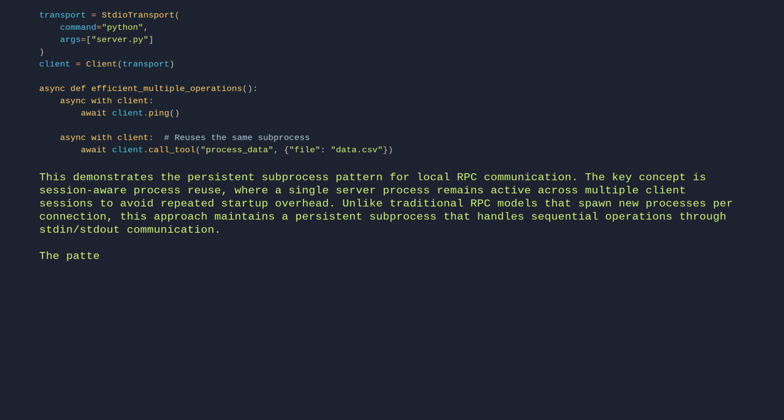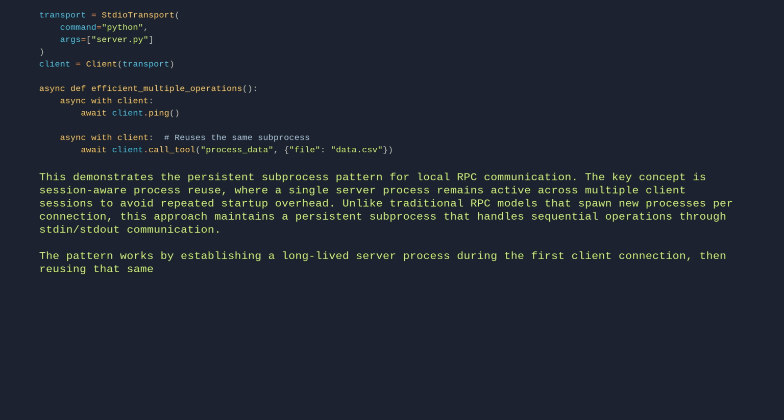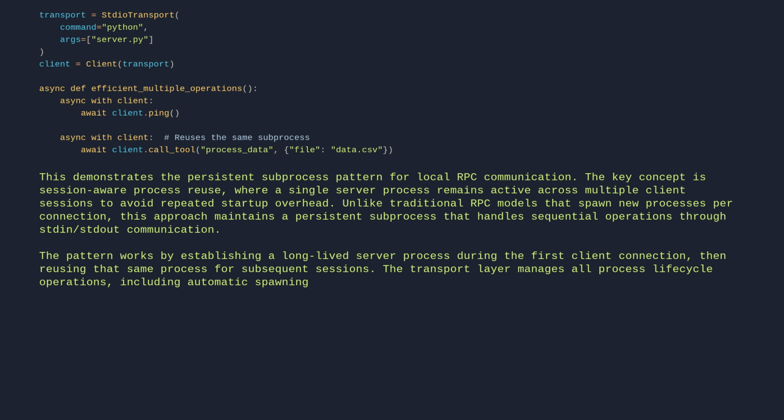The pattern works by establishing a long-lived server process during the first client connection, then reusing that same process for subsequent sessions. The transport layer manages all process lifecycle operations, including automatic spawning on first use and cleanup on final session exit.